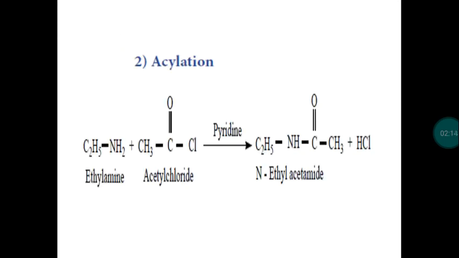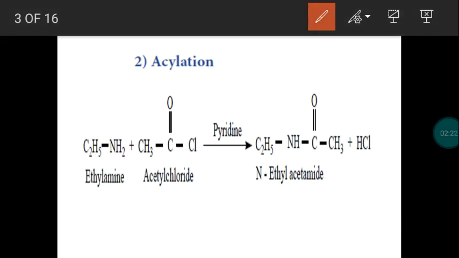Second one, instead of alkylation, now we are going to do the acylation process. For that we take the reactant acetyl chloride, CH3COCl. So the acetyl group, CH3CO group, will be introduced, or else we can say the hydrogen atom of the amine will be replaced by the acetyl group. So this is called acylation or acetylation.